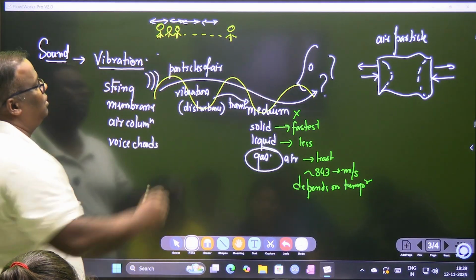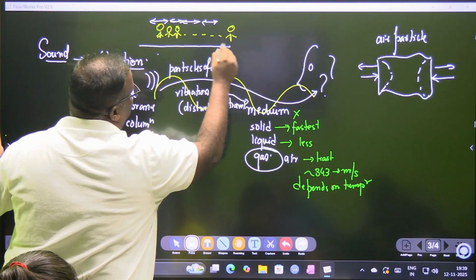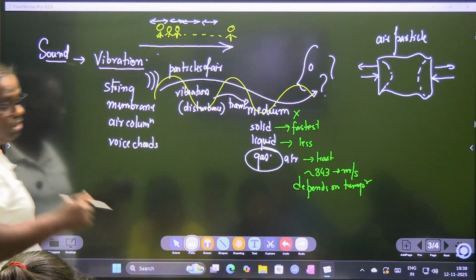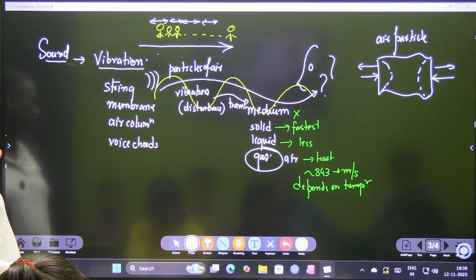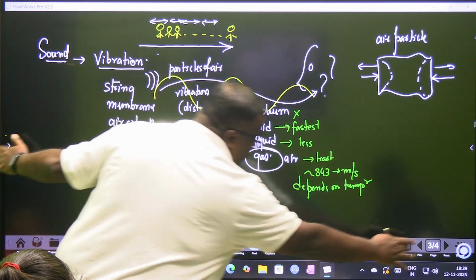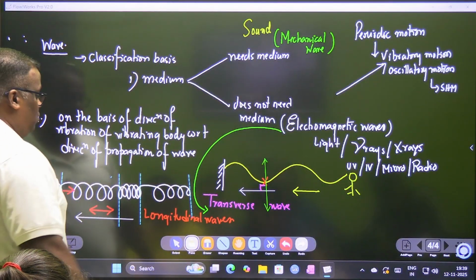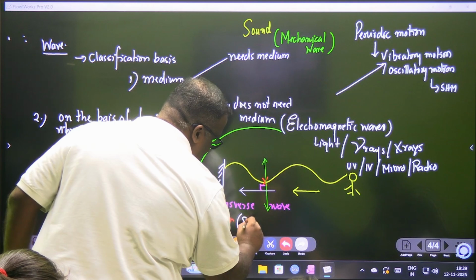So you are actually propagating the disturbance this side. Each particle is vibrating to and fro about the direction, same direction, not at 90 degree. Such a case we will call this wave as longitudinal wave, and sound is an example of longitudinal wave.